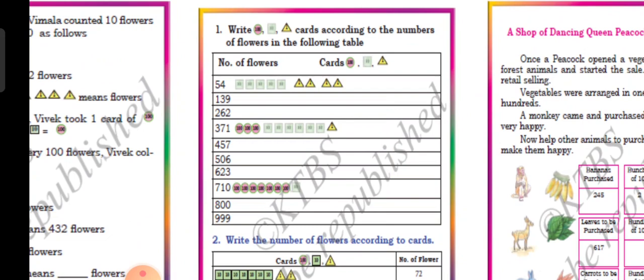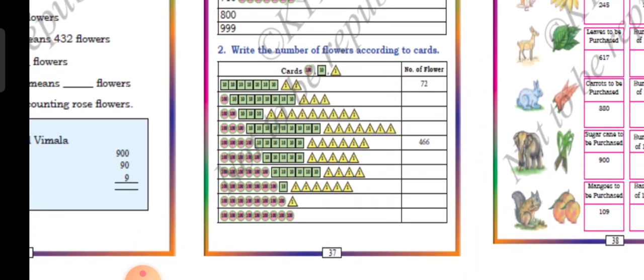See, coming to 139, what should you do? You should draw a pink circle. How many hundreds are there? Only 100 is there. So only one pink circle you should draw. And how many tens are there? 3 tens are there, because it is 30 in 139. So 3 blue boxes you should write and 9 triangles you should write. Is that clear? So you should complete like this. Okay, you should complete like that.